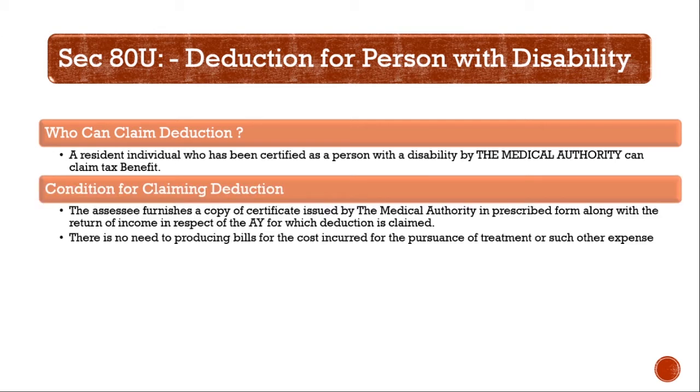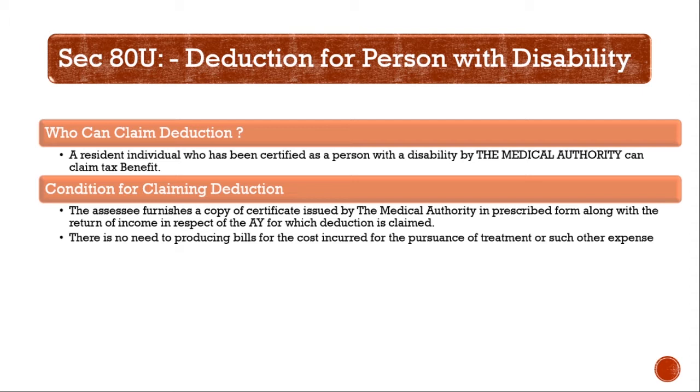First condition is that the person has to obtain a medical certificate from the medical authority stating the disability. After obtaining the certificate, if the person wants to claim the deduction, then the person has to file a specified form in the assessment year in which he wants to claim the deduction and attach the copy of the certificate issued by the medical authority in the prescribed form. Third condition is that the person is not required to produce any bills of expenses or any other evidence incurred for the medical treatment or any other medical expenses.